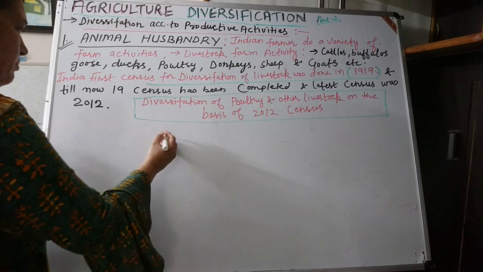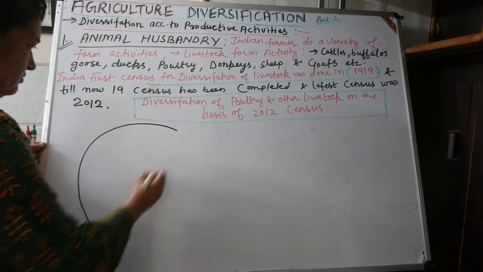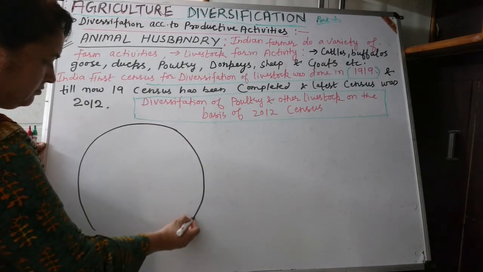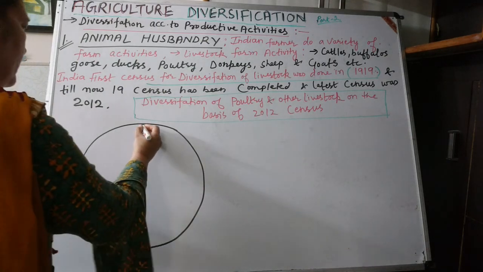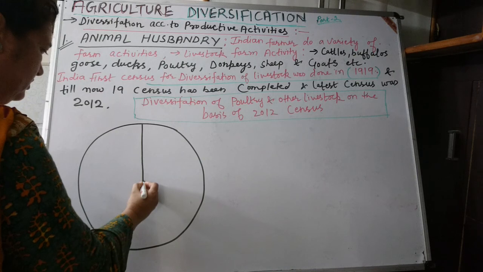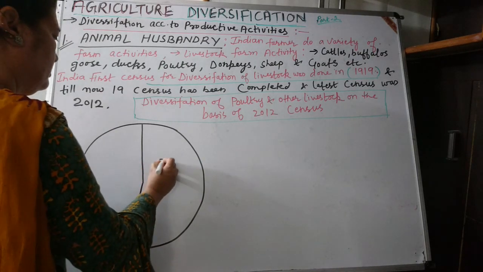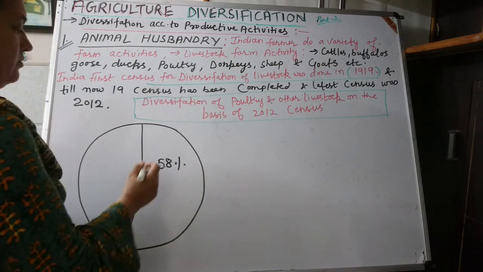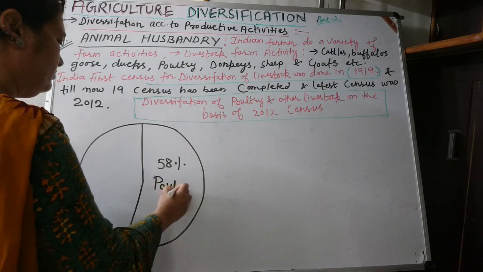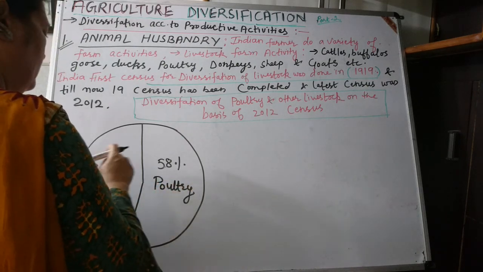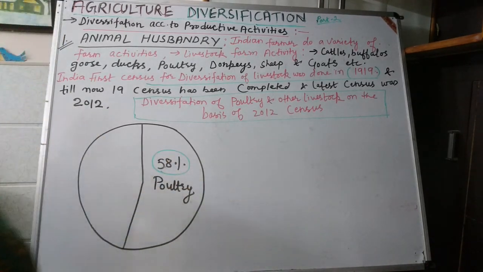So I am preparing a pie chart, and through this pie chart we will analyze. Approximately 58% livestock share goes to poultry alone. So poultry contributes 58% of total livestock.